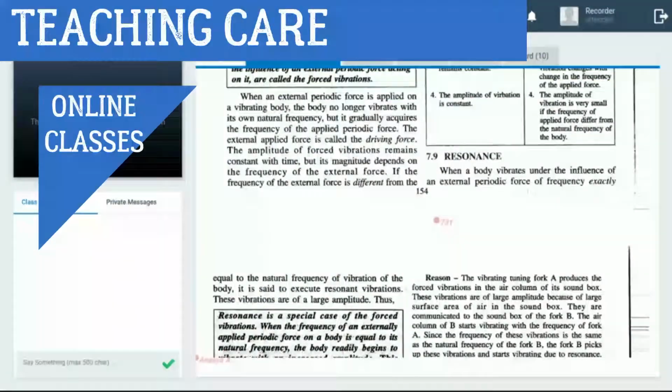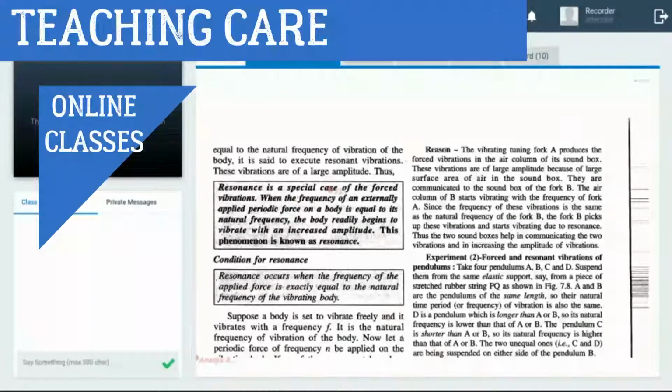Content. Look at this: resonance is a special case of forced vibration. Listen carefully. In free vibration, the body vibrates at its natural frequency. In forced vibration, after applying force, the body vibrates at a frequency other than its natural frequency. But in resonance, the body vibrates at its natural frequency after applying force.